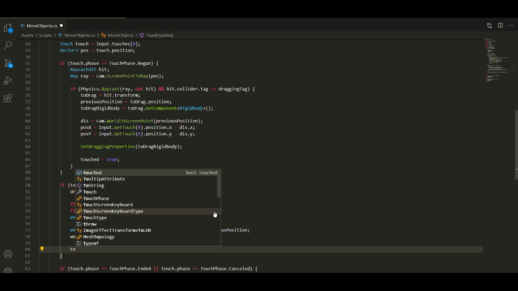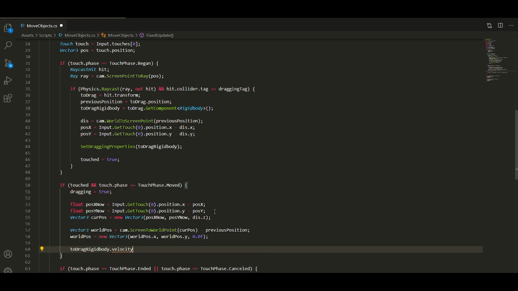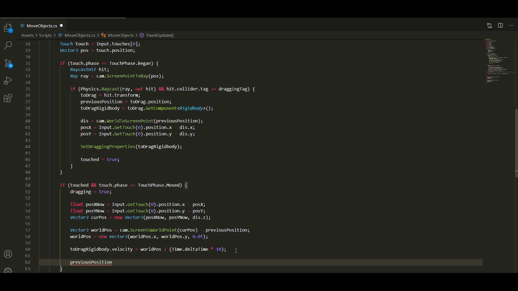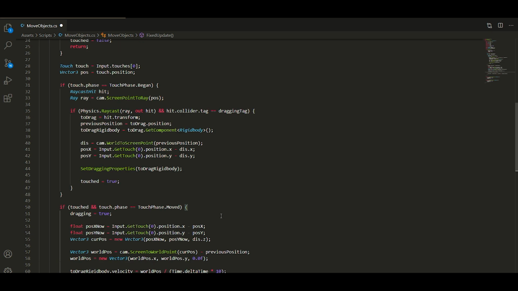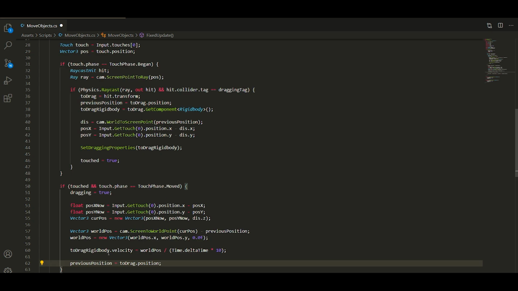So now we can change the velocity of our rigid body. For this we use our world position and divide it by the delta time. And we want to set the current position for the previous position variable for the next round of this fixed update method.